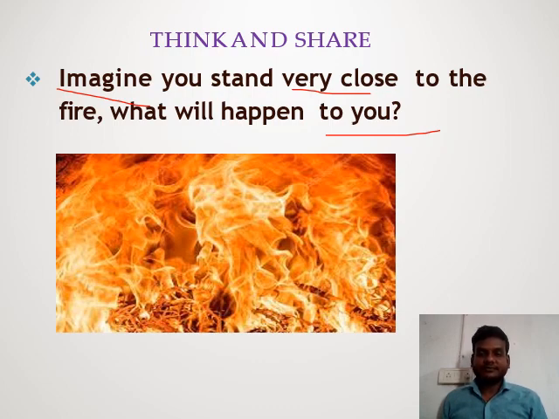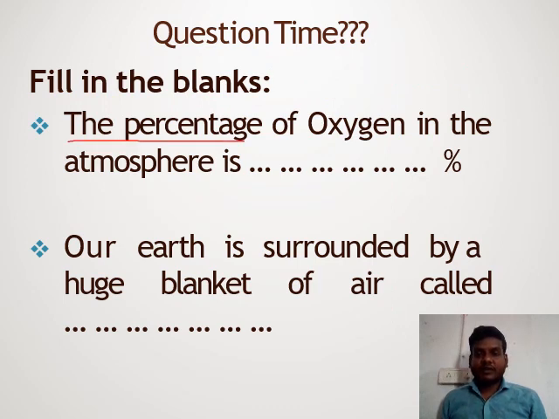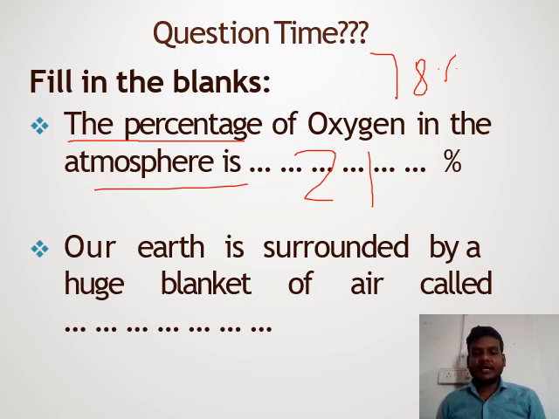Okay, students, the percentage of oxygen in the atmosphere is? Write your answer in the chat box. Nitrogen is 78%, so oxygen is 21%. Okay, students, our earth is surrounded by a huge blanket of air. What do we call it? The atmosphere.